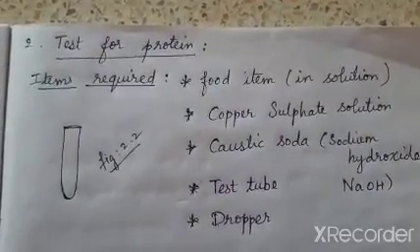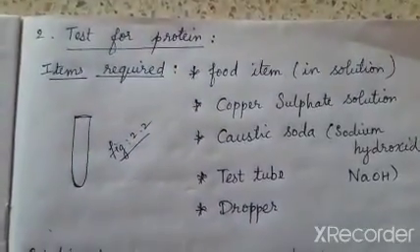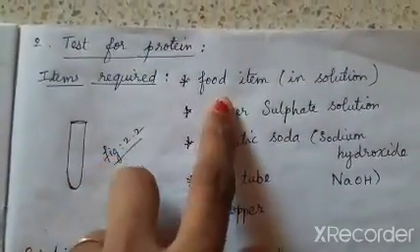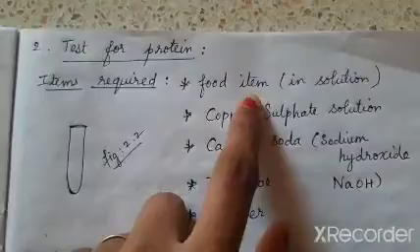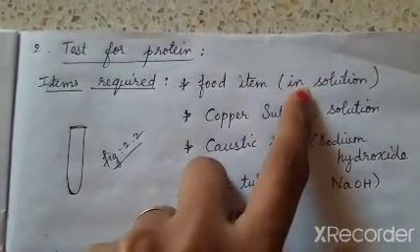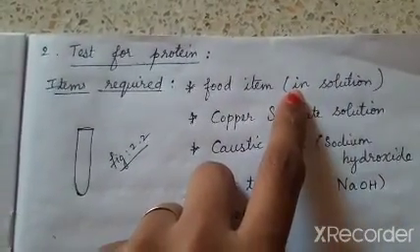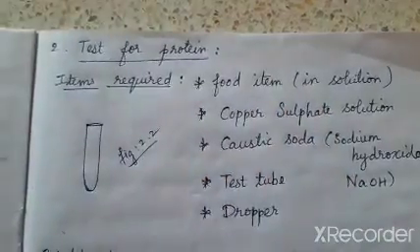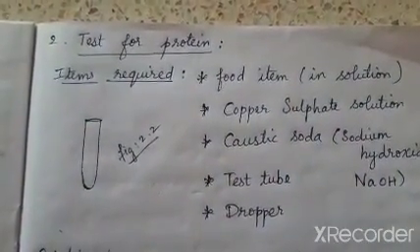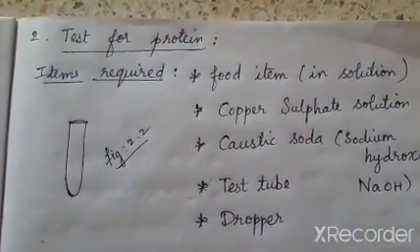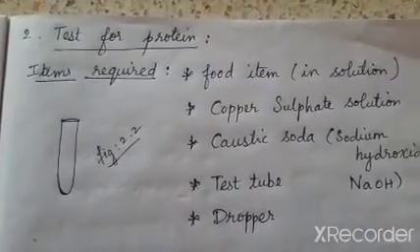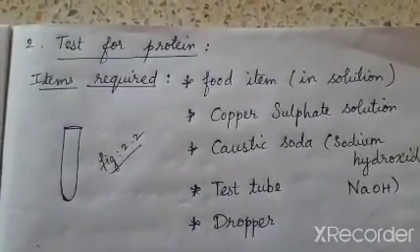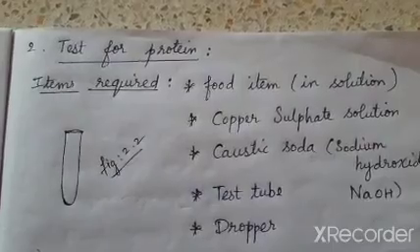The next test is test for protein. Okay, for this also the items required to perform the test will be your food item, but in solution format it is given. So what is meant by in solution format? You're going to take any food item and make it into a powder and mix it with water so that it is in the liquid state. It is in the solution format.